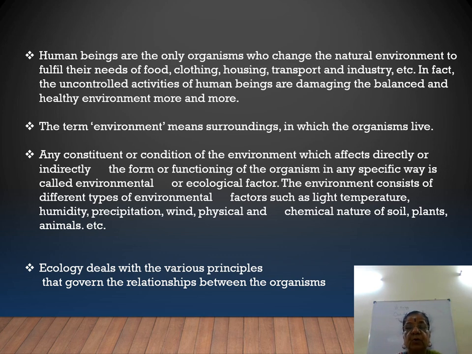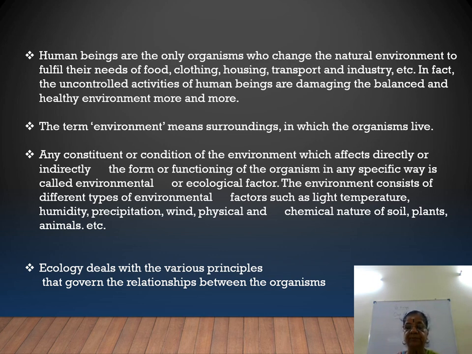What are the different types of environmental factors? They are light, temperature, humidity, precipitation, wind, physical and chemical nature of the soil, plants and animals. I hope you are able to follow this. So they are affecting the environment.